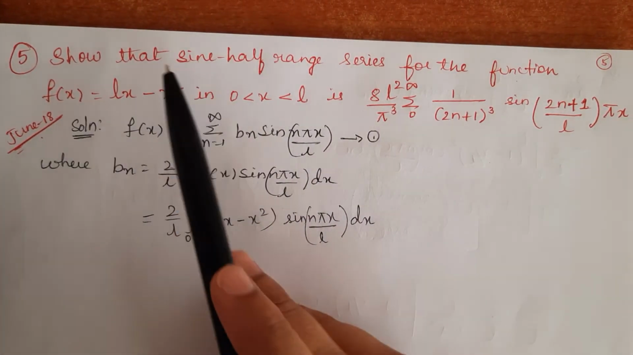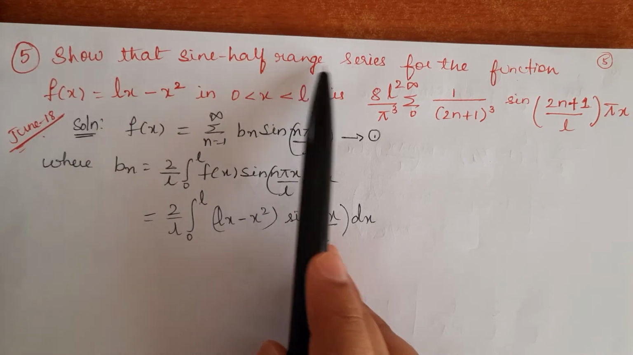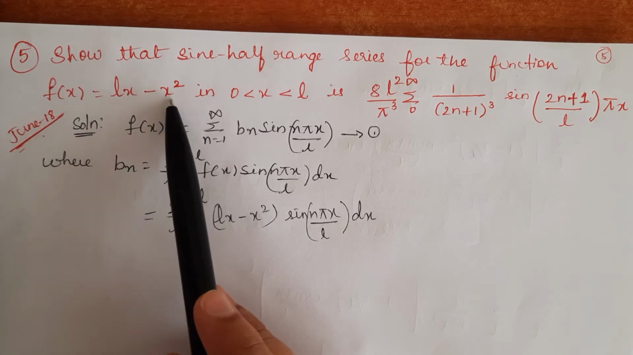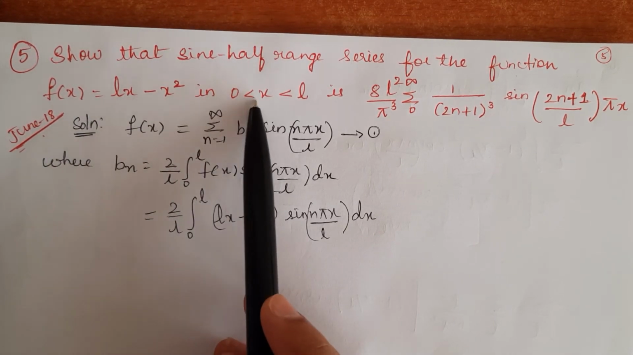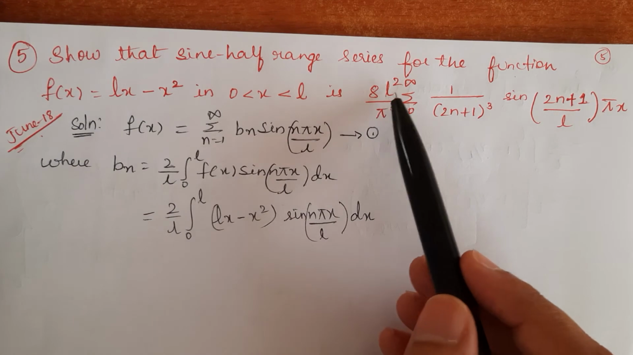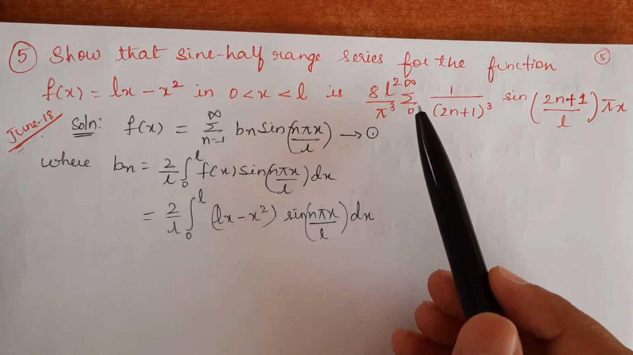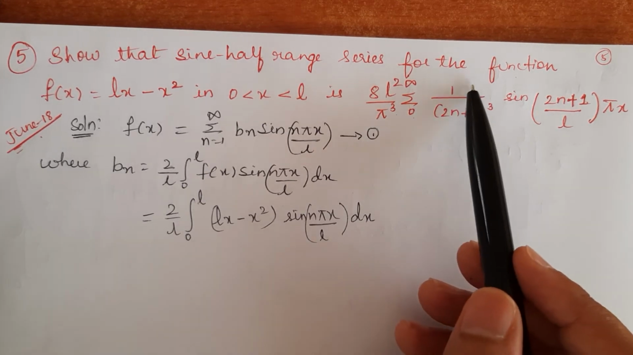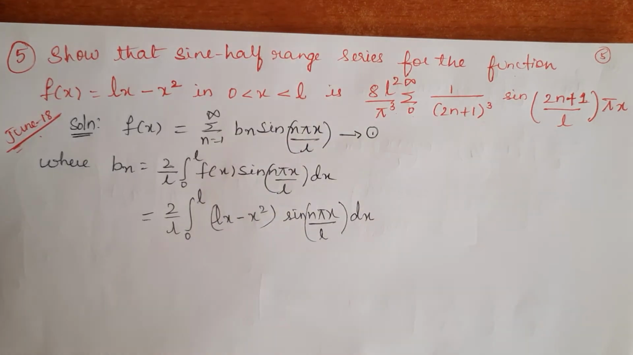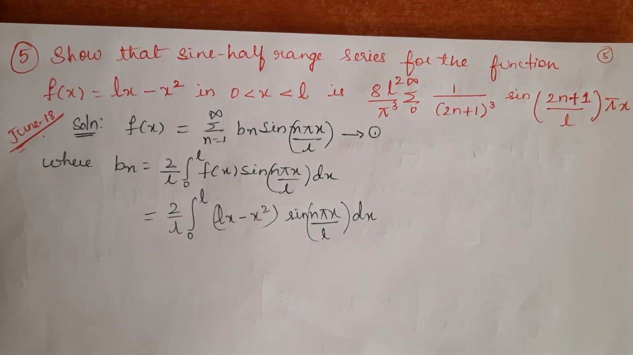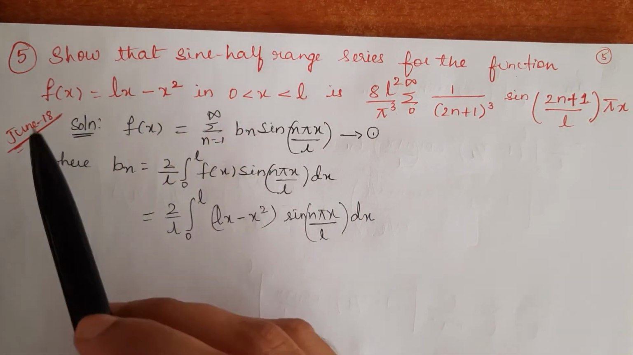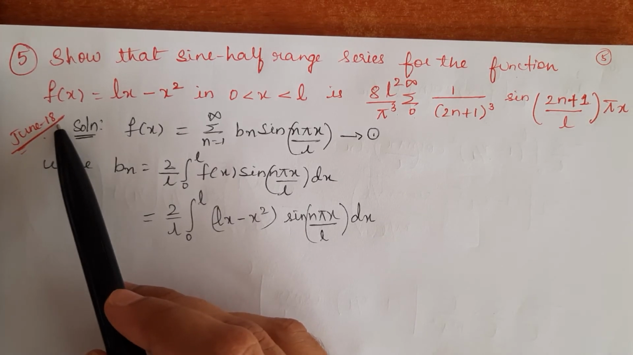The next problem is, show that the sine half range series for the function f of x equals Lx minus x square in the interval 0 to L is 8L square divided by pi cube, summation n equals 0 to infinity, 1 by (2n plus 1) whole cube into sine of (2n plus 1) pi x by L. This is the given question, which is a very important question. This was asked in the June 2018 question paper also.